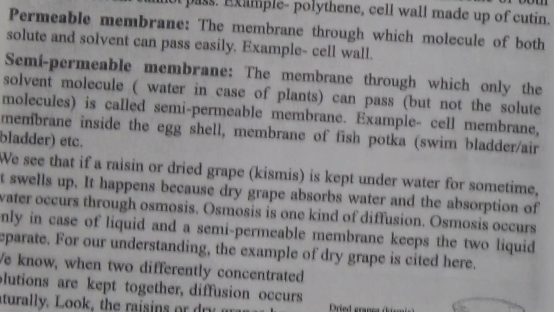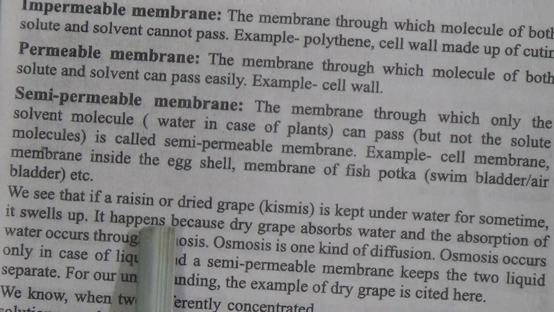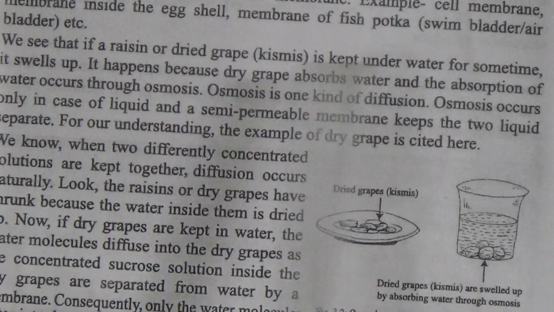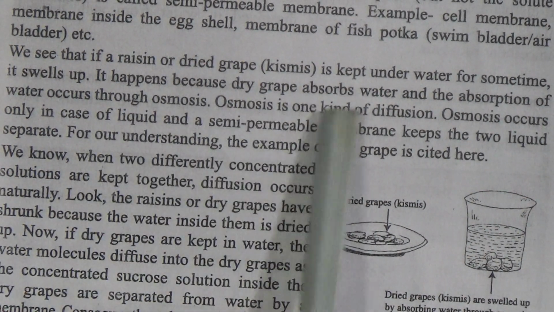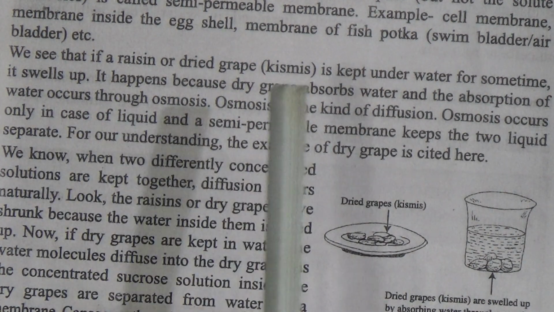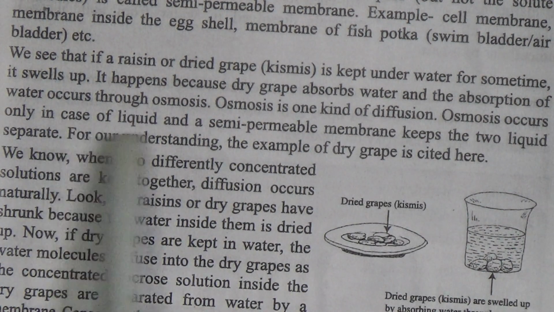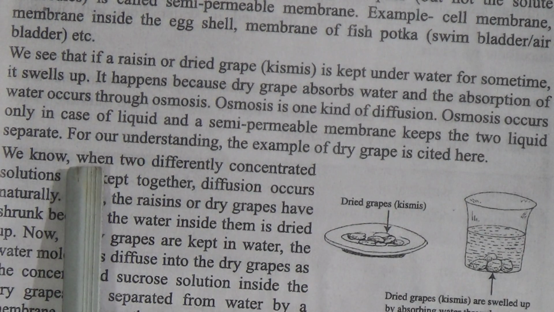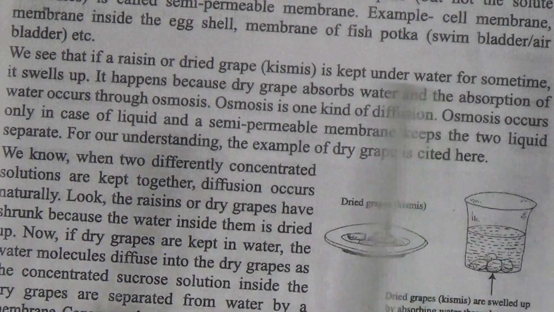So, my dear students, now the examples of osmosis. We see that if a raisin or dried grape, that is kismis, is kept under water for some time, it swells up. It happens because dry grapes absorb water, and the absorption of water occurs through osmosis. So, osmosis is one kind of diffusion. Osmosis occurs only in the case of liquid, and a semi-permeable membrane keeps the two liquids separate. Okay, for our understanding, the example of dry grape is cited here.